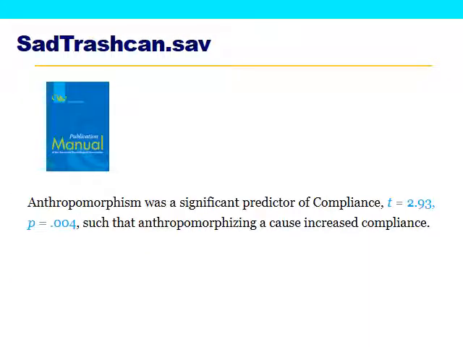Here's how we'll write this up. First, we want to establish that the total effect was significant. So anthropomorphism was a significant predictor of compliance. In other words, when people saw the anthropomorphic advertisement, they were more likely to comply.